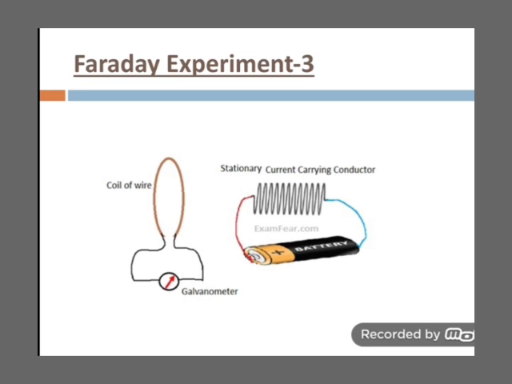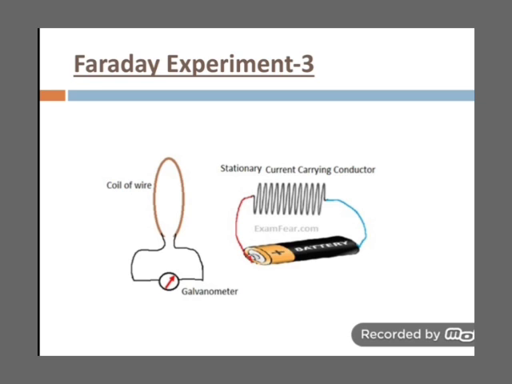With the help of a rheostat, if you are changing the current in the conductor, you will observe that the galvanometer shows deflection. But if the current remains constant at a fixed value, suppose 2 ampere current is flowing through the current carrying conductor, then the galvanometer will show no deflection because current is not induced in it.